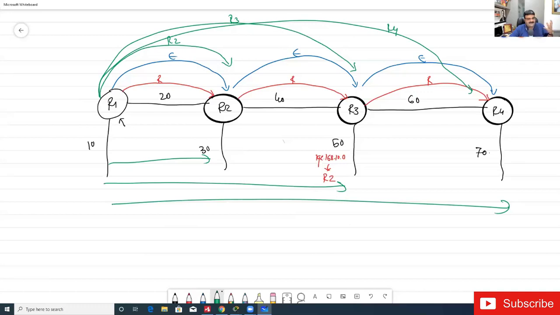We are using wired technology. There is no wireless or air connection between R1 and R3. So when R1 is sending an update to R3, it must pass through R2. And if R1 is sending an update to R4, it has to pass through R2 and R3. So how can you say that R1 can give an update to R4? How is it possible? Right or wrong? Tell me.